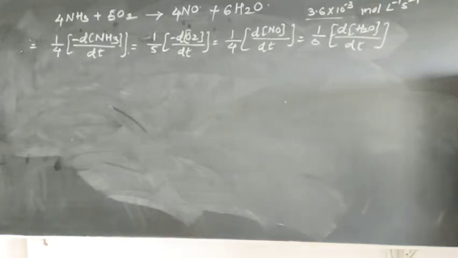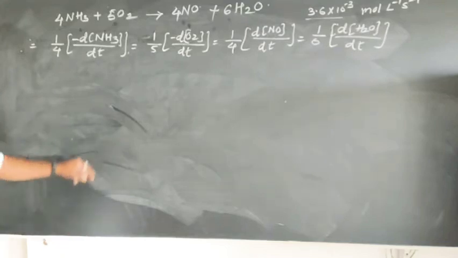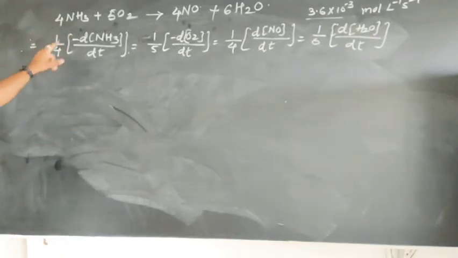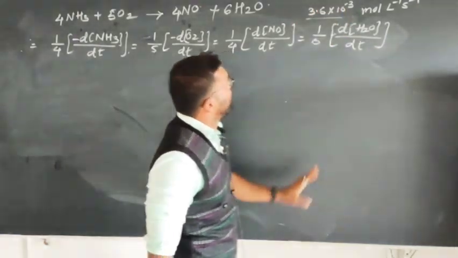Now, how do you solve this? Which thing is provided to you? The rate of formation of NO is 3.6 into 10 raised to minus 3.